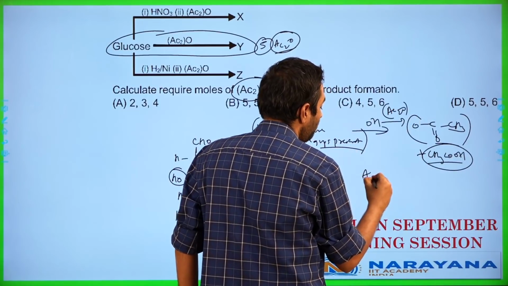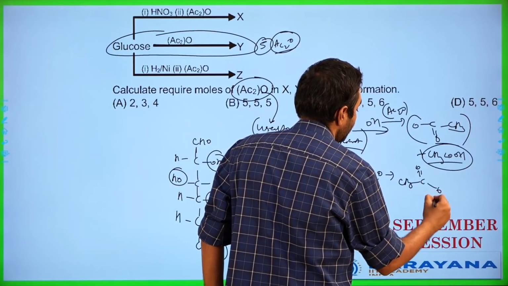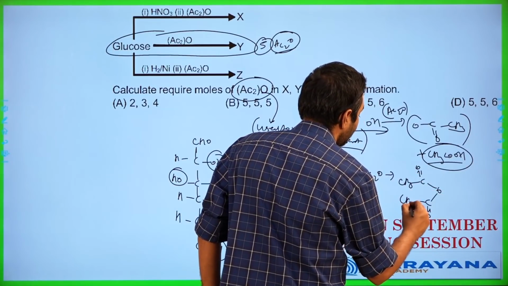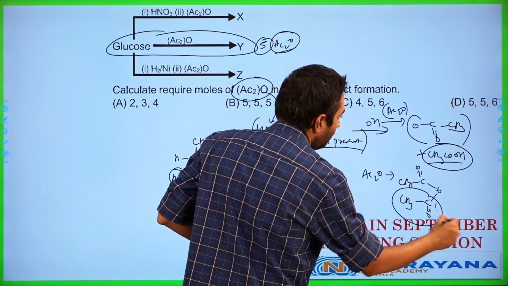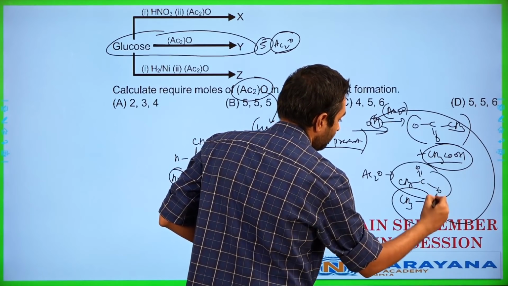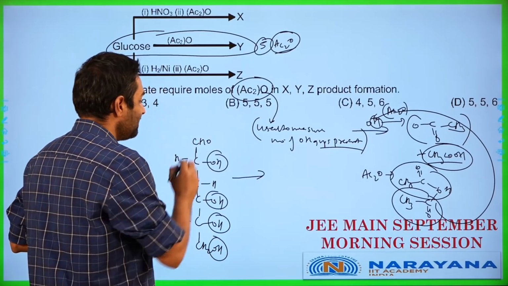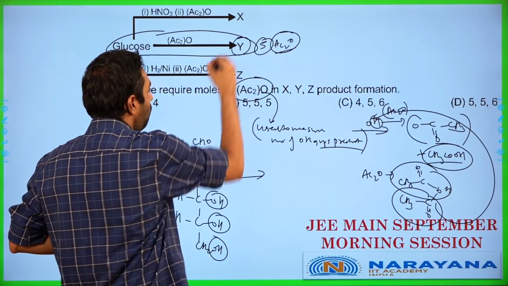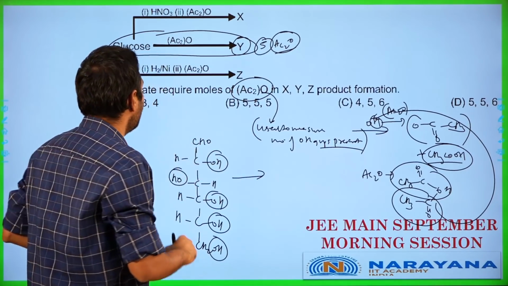What is Ac2O? Ac2O is going to be nothing but acetic anhydride, as shown in this structure. So this part goes and combines with this OH over here, and the hydrogen will go to this guy, which becomes your CH3COOH. Now that means in the first case, or in the case of Y, we are going to have 5 molecules of Ac2O consumed over here. Let's look at the other cases.